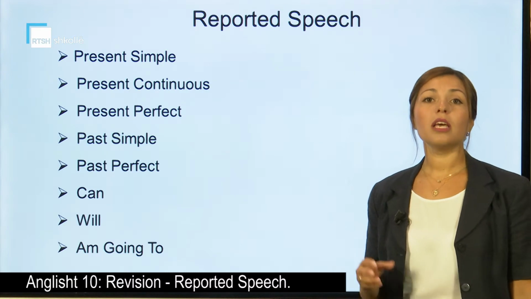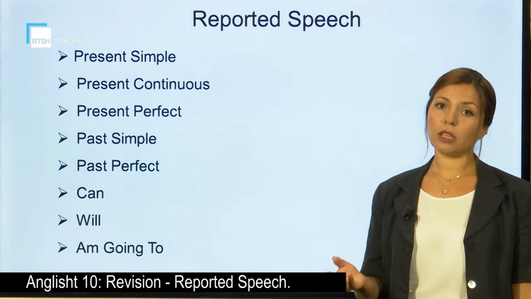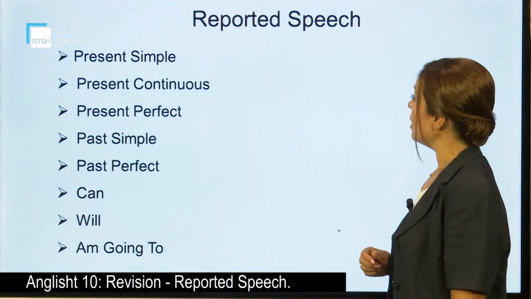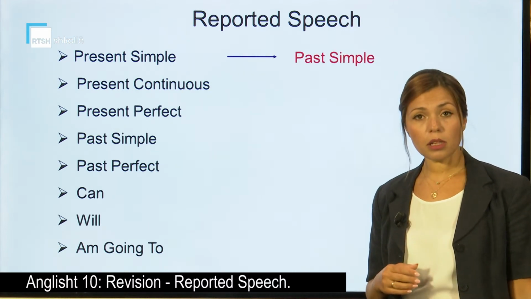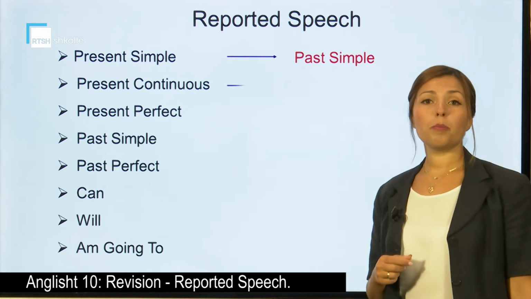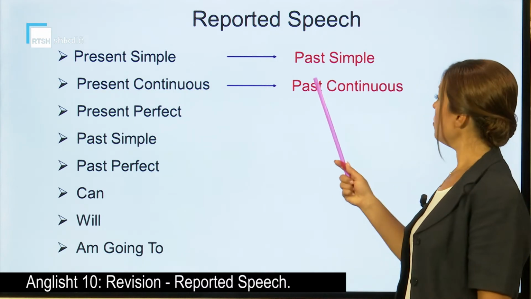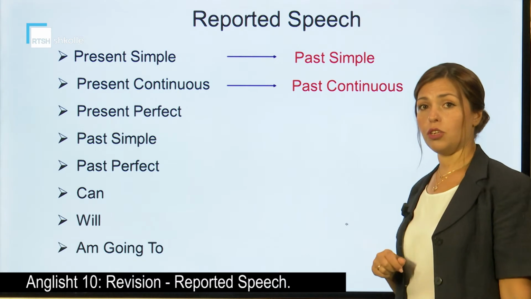For example, if our tense is in the present simple, for example, the verb play, then it is going to become played. So present simple becomes a past simple. Present continuous, is playing, is going to become was playing, so in the past continuous.